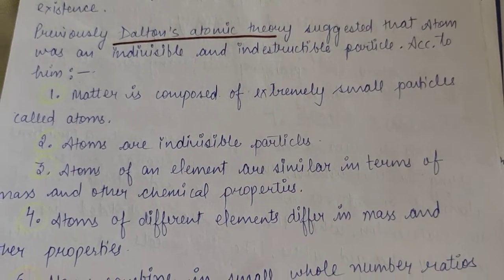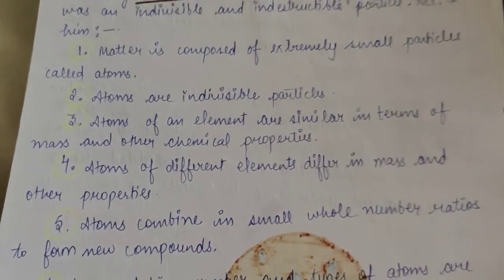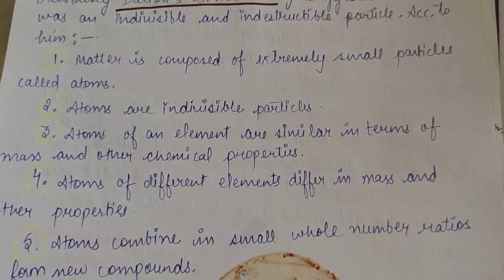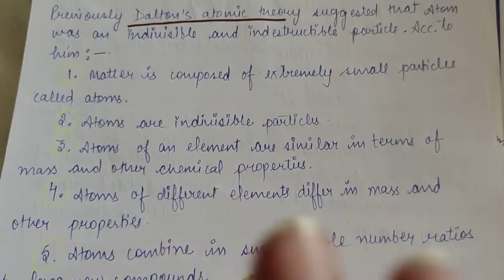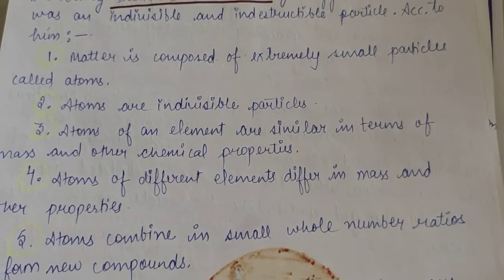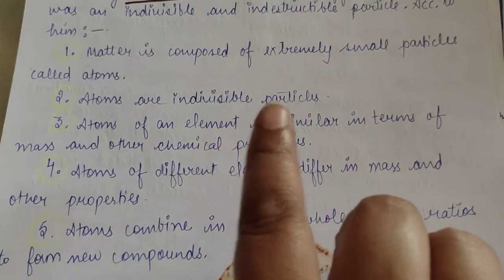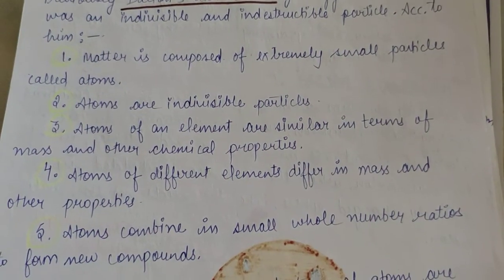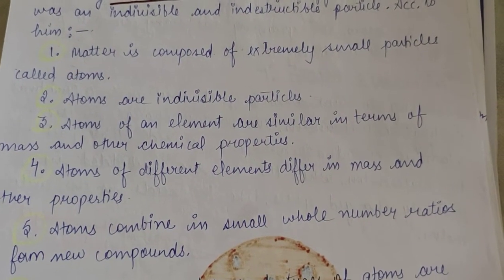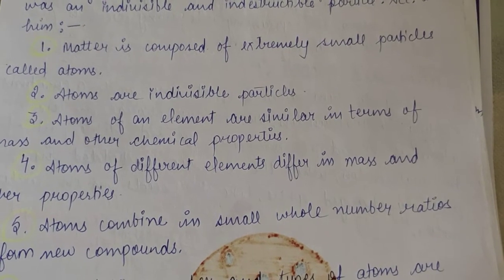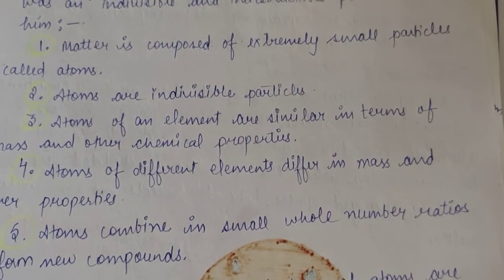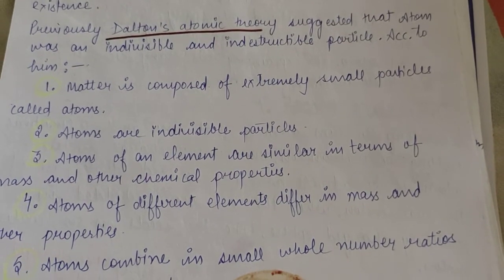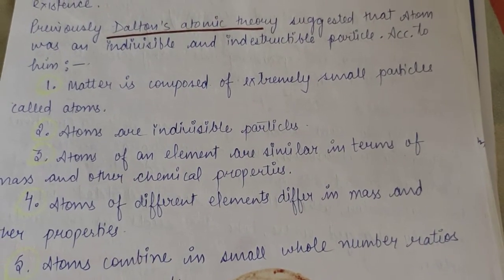Okay, so let us do the postulates of Dalton atomic theory. The first postulate is matter is composed of extremely small particles called atoms, and these atoms are indivisible in nature. Then he said that atoms of an element are similar in terms of mass and other chemical properties.